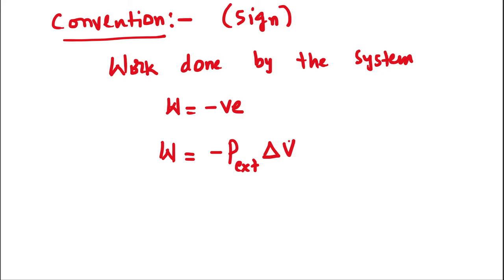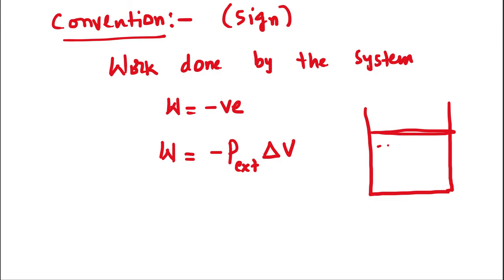Remember here, when the system does work on the surroundings, what will happen? Now let's take it in a tutorial way. Let's take the gas inside the cylinder as the system. When does the system do work? When P external is smaller than P internal.